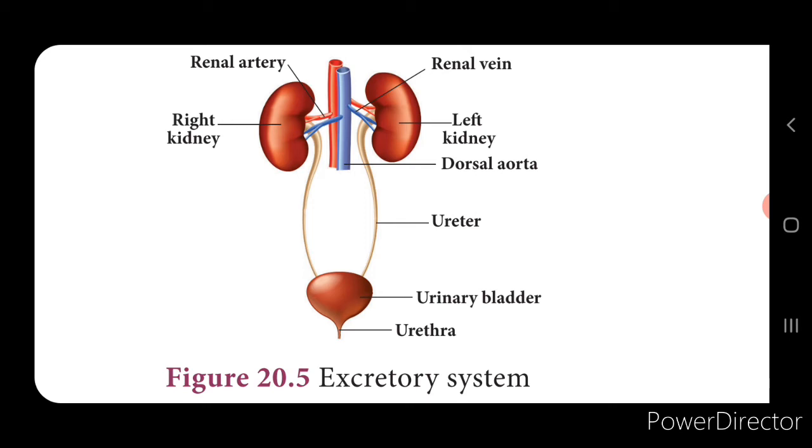Next we'll see the skin, which is also an excretory organ. Now this skin stretches all over the body in the form of a layer, isn't it? And it accounts for about 50% of the human body weight. The human body functions normally only when the temperature is about 37 degrees Celsius. When the temperature rises above 37 degrees Celsius, the sweat glands start secreting sweat, which consists of ammonia, urea, lactic acid and salt.